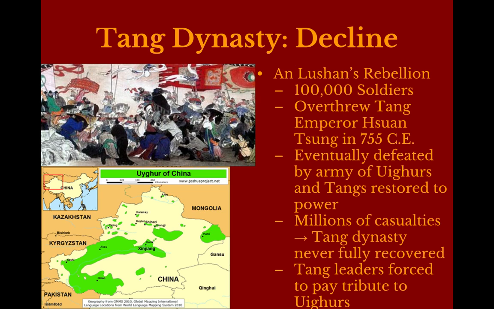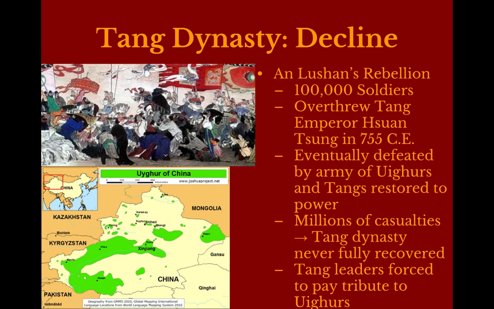And they are not fully successful, however, because despite the fact that they oust the emperor, an army of Uyghurs comes in and actually stops the rebels and then reinstalls the Tang government in power. And I wanted to explain to you what Uyghurs are, because this word may be new to you. So Uyghurs actually are some semi-autonomous people that live in Western China. They still do live in Western China. Many of them are Turkish in ancestry, and many of them are also Muslim. And so the Uyghurs actually are not really seen as Chinese, even though they live within China's borders. So the Uyghurs actually are really the people who kind of come in and save the day for the Tangs.